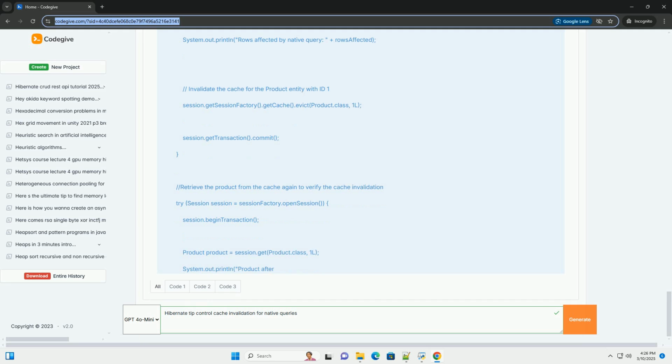Remember to always prioritize transaction management and thorough testing to guarantee the correctness of your caching implementation. Remember also that enabling statistics and monitoring cache hit/miss ratios will help you fine-tune your caching configuration for optimal performance.